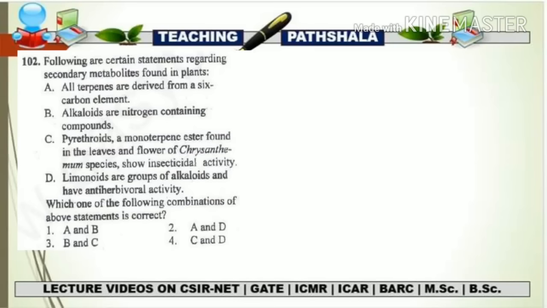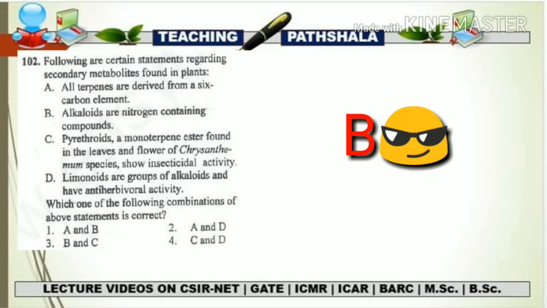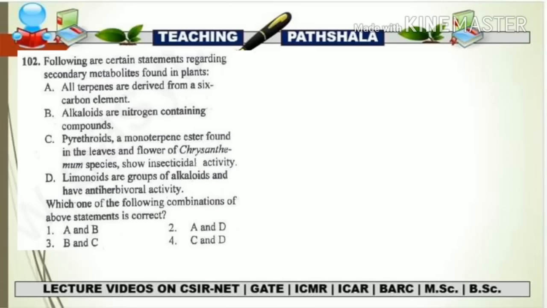B statement is, alkaloids are nitrogen containing compounds. So this statement is totally correct. We have just studied about this. If you see the third option and the fourth option, only one option is going to have the B statement, that is option number 3. So it is an indication that our correct answer will be option 3.